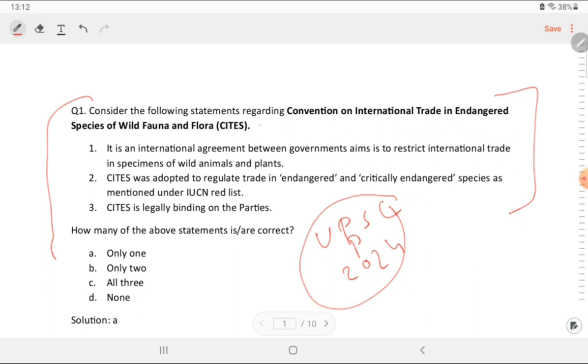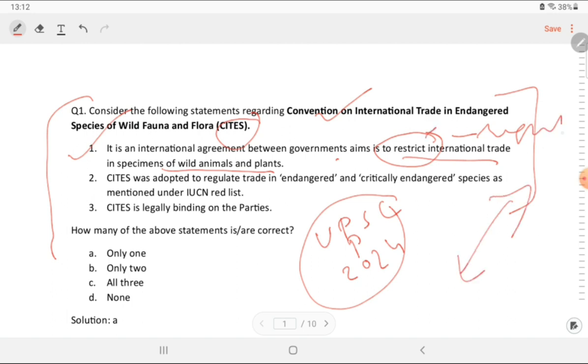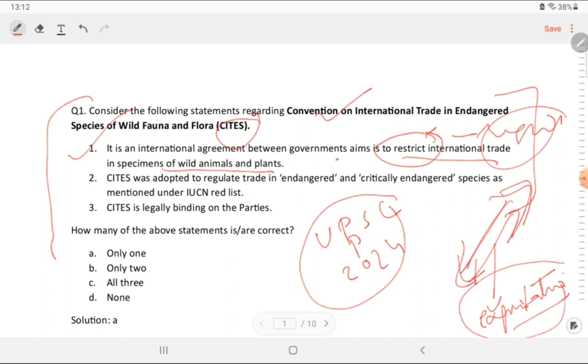Okay, CITES convention की बात हुई है. Now if you see here, it is an international agreement between governments aimed to restrict the international trade in species. Now you see, restrict नहीं करता, ये regulate करता है. So there is a big difference. Restrict मतलब करना ही नहीं है, और regulate मतलब करना है, पर the trade has to be there but it should not be exploitation. Over exploitation नहीं होना चाहिए, because exploitation तो होगा ही जब आप trade करोगे. So it's not restricting, it is regulating.